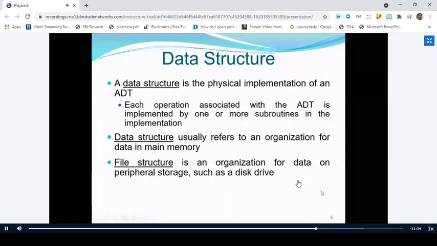So if you consider the abstract data type, it is just a logical description of data and operations. That means we will specify what data is to be used. We will specify what operations are to be used. We will specify what error conditions may arise, but we are not bothered about how they are implemented.